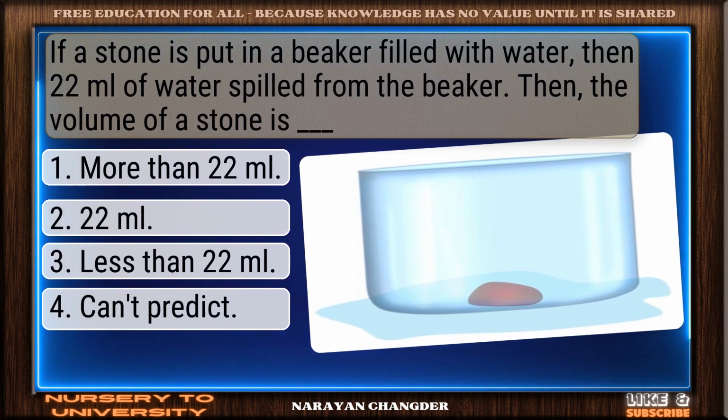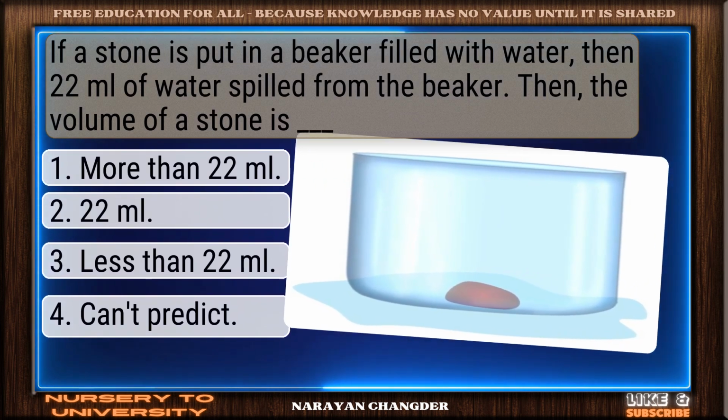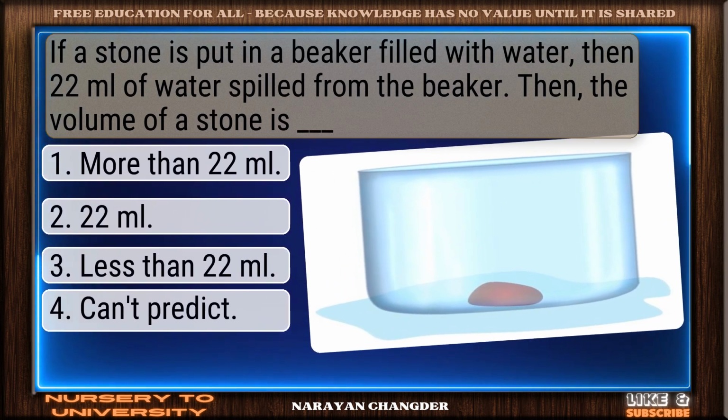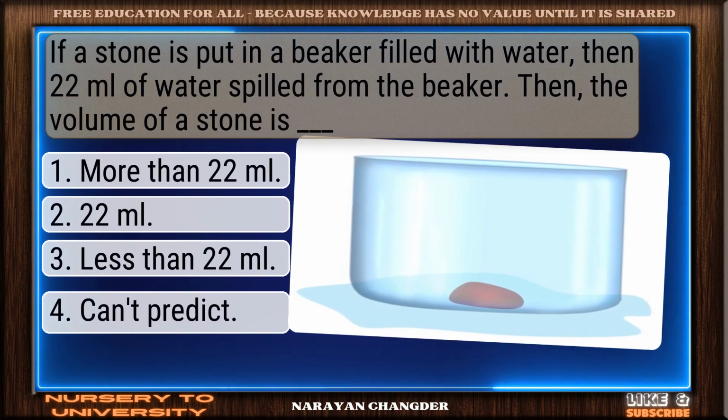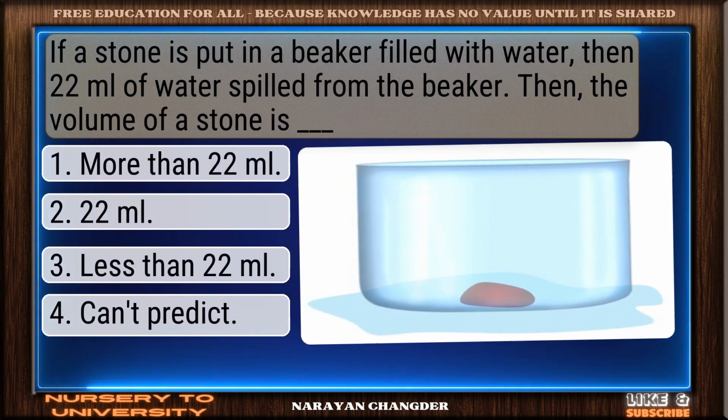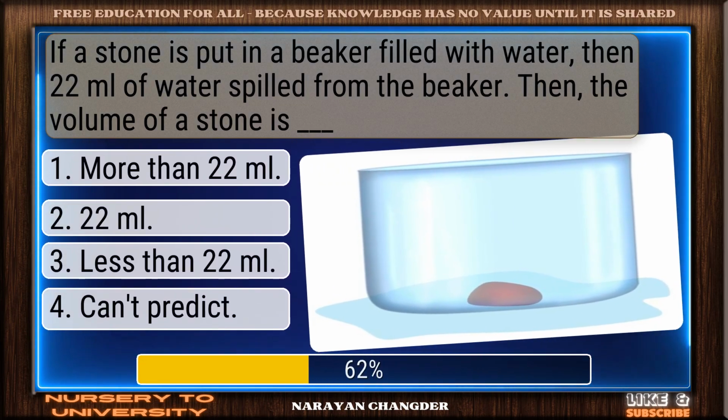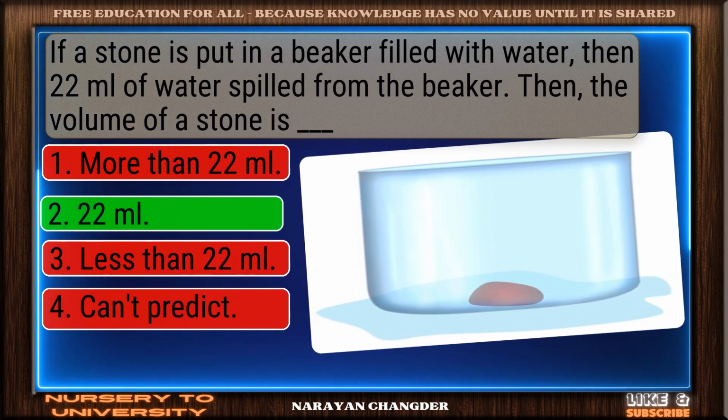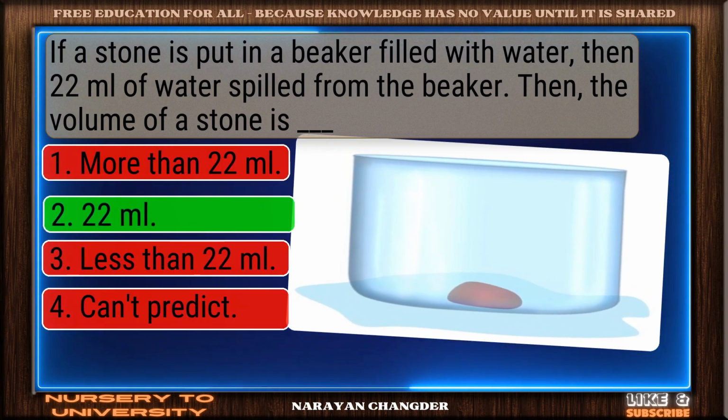If a stone is put in a beaker filled with water, then 22 ml of water spilled from the beaker. Then, the volume of a stone is dash. Smart pick, 20 ml is the correct choice.